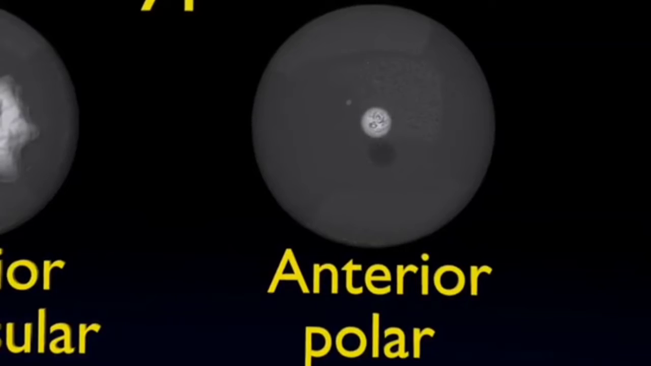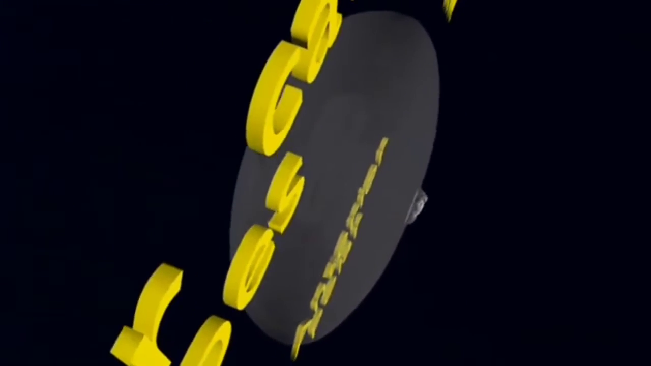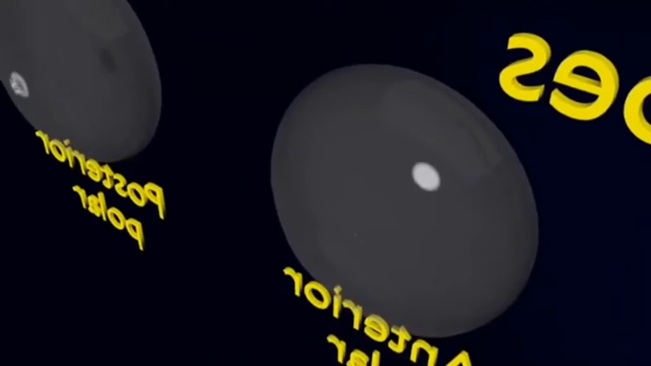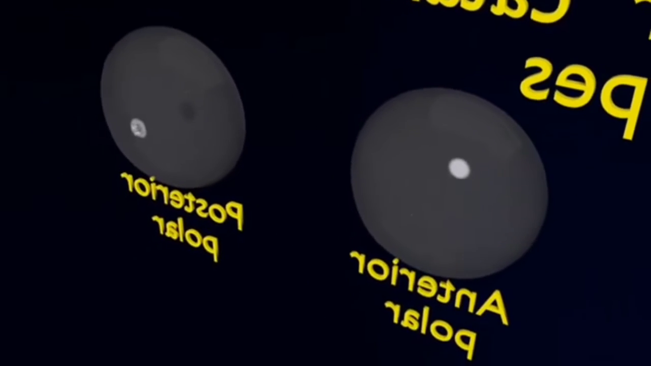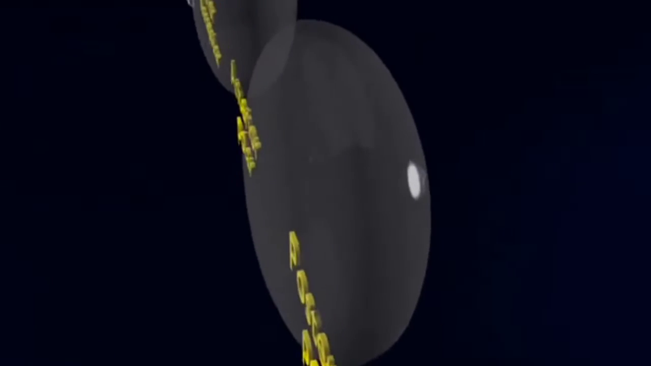Now, anterior polar cataract. Cloudiness occurs outside the boundary of the frontal part of the cortex of the lens, as shown. And the fourth one is the posterior polar subcapsular cataract. Cloudiness occurs outside the boundary of the posterior or back part of the cortex of the lens, as shown in this image.